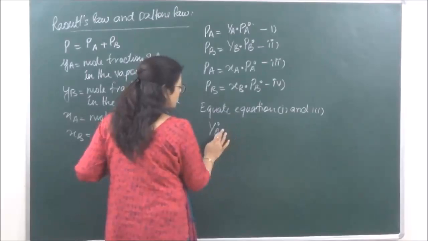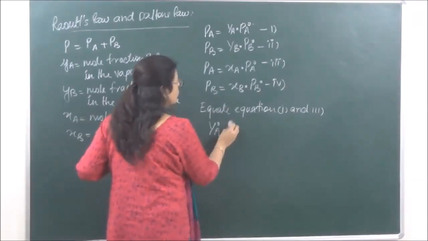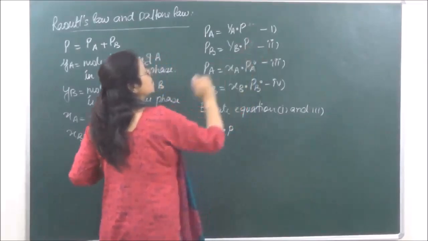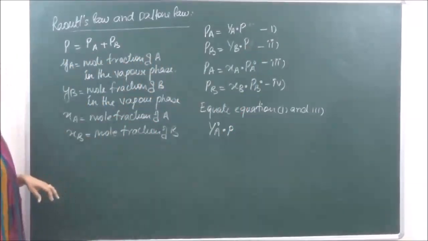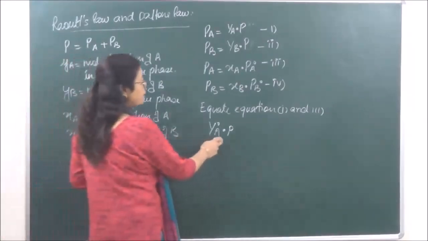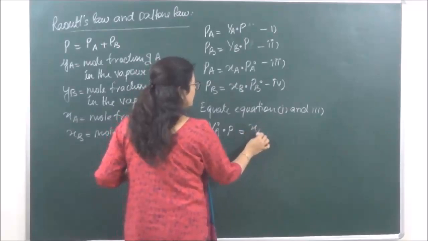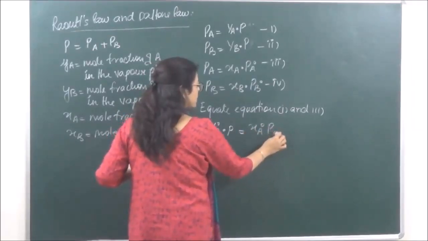This is the total pressure P. So PA is equal to YA into P, that is equal to XA into PA naught.